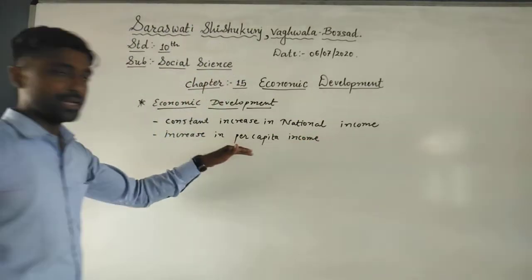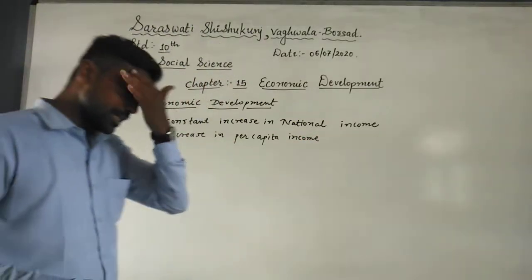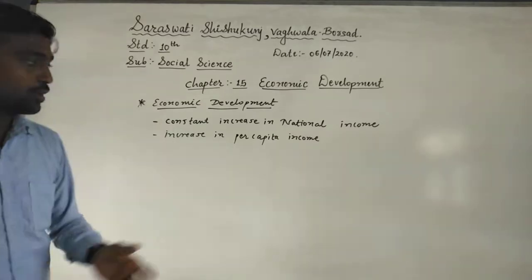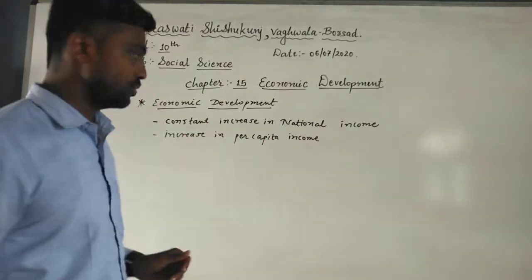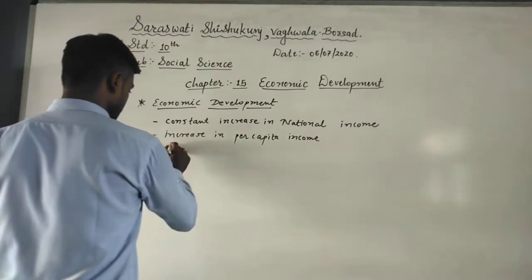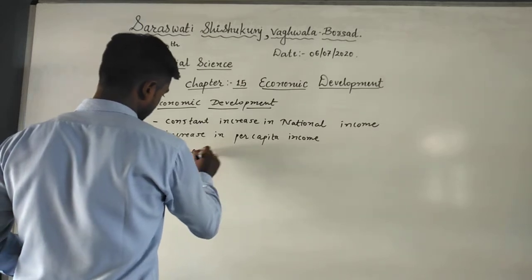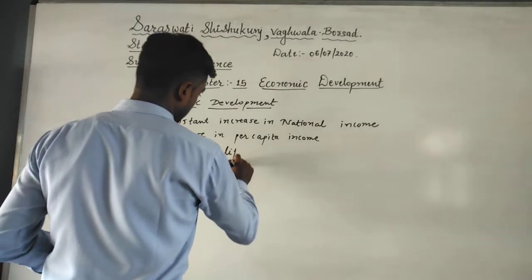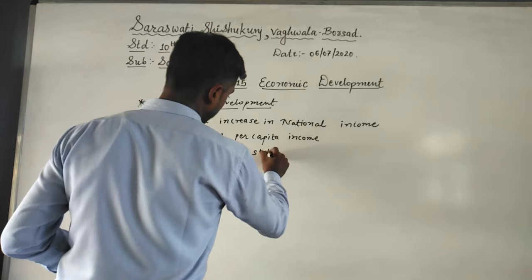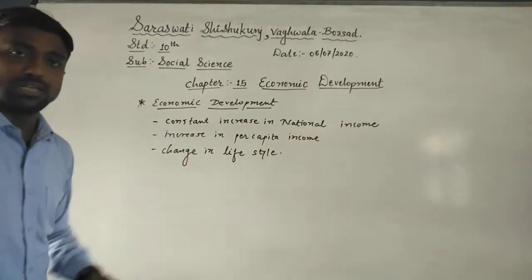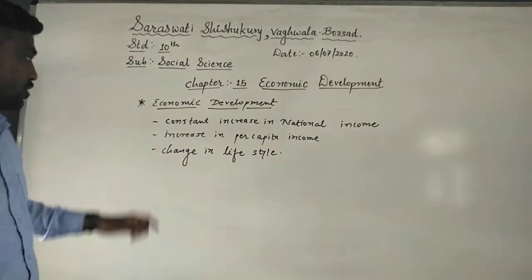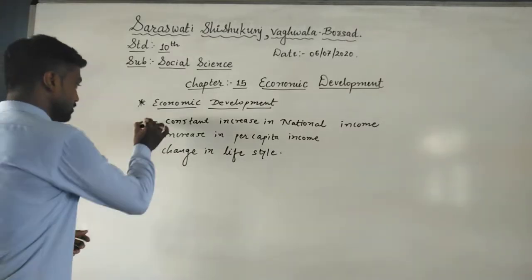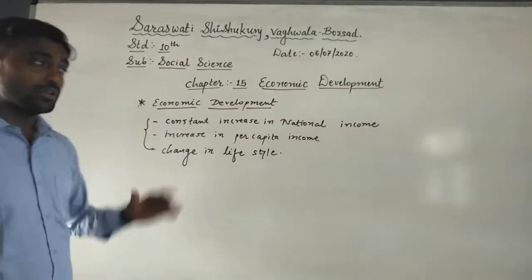What per capita income is, I will explain in a later part, so you will understand it after this topic. Understood? And the third one is change in lifestyle, or you can also write change in the living standard of the people. So a constant increase in these 3 parameters is called economic development.